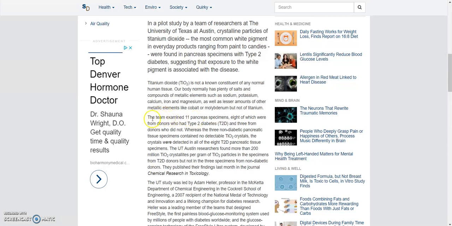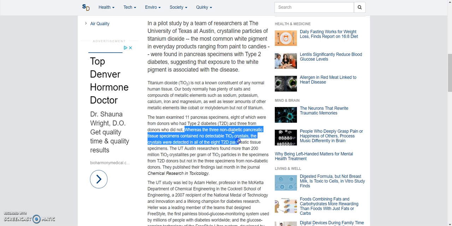So right here, it's saying the team examined 11 pancreas specimens, 8 of which were from donors who had type 2 diabetes and 3 from donors who did not. So that right there is data, okay? This next part is actually evidence. Whereas the 3 non-diabetic pancreatic tissue specimens contain no detectable titanium dioxide crystals, the crystals were detected in all 8 titanium dioxide pancreatic tissue specimens.